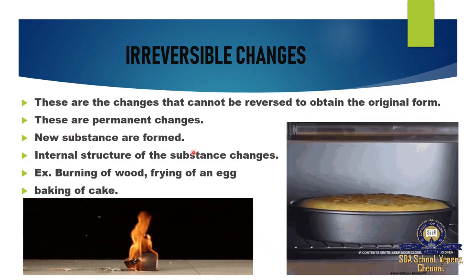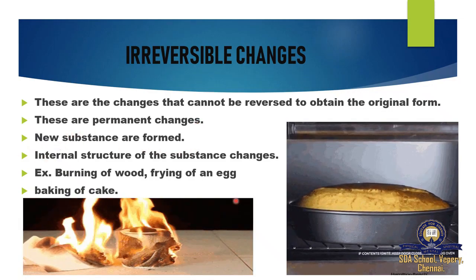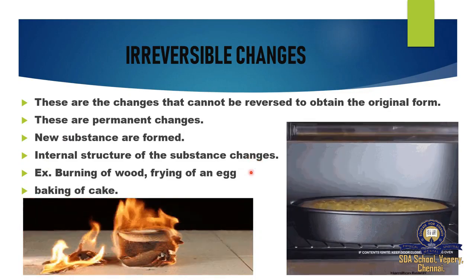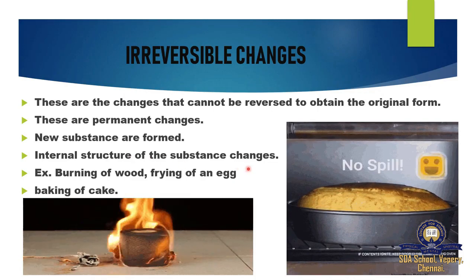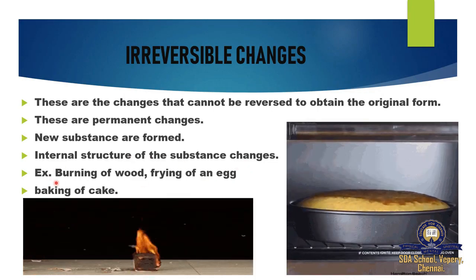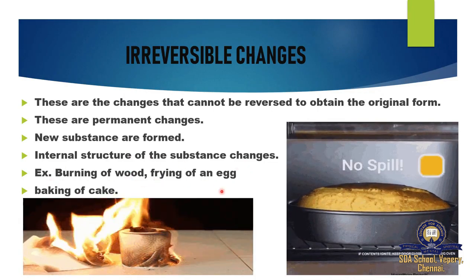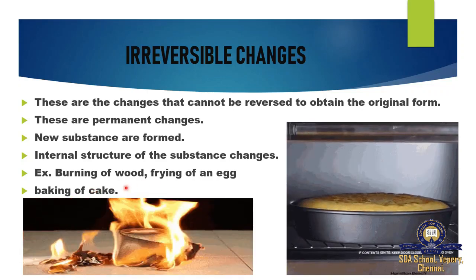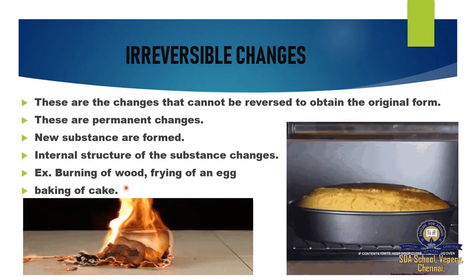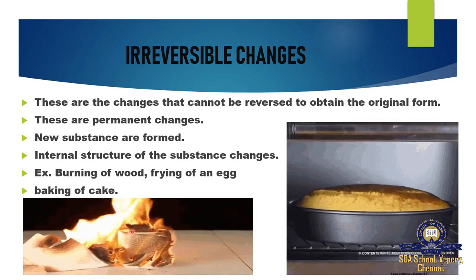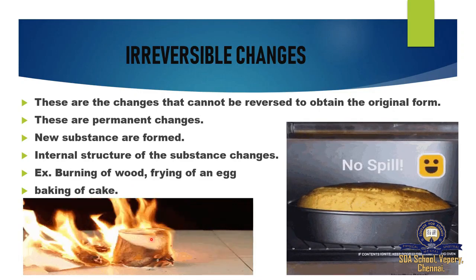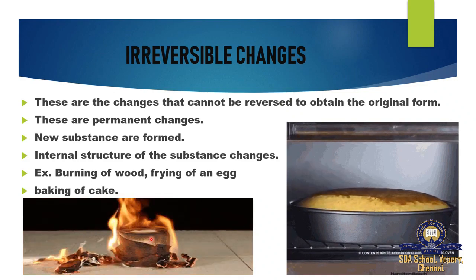So it's a permanent change. New substances are formed. The internal structure of a substance changes. The particles inside the structure have been completely changed. For example, burning of wood, frying of an egg, baking of a cake, and one more thing, burning of paper. Here a paper is burning. When it is completely burnt, after that we can get only ashes.